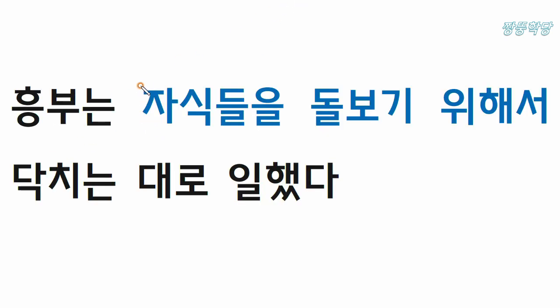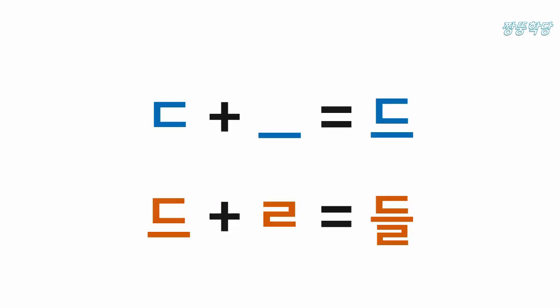Now we have left only this part. We already know this word, 자식. So let's start with this word. It's do sound and this is u sound. Do.